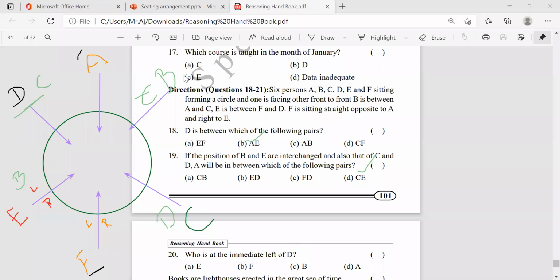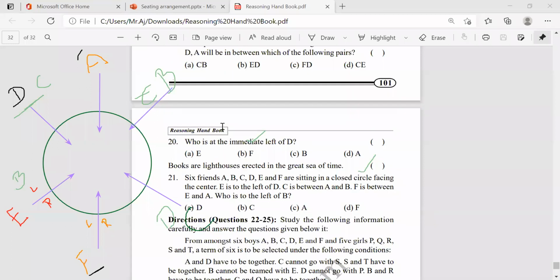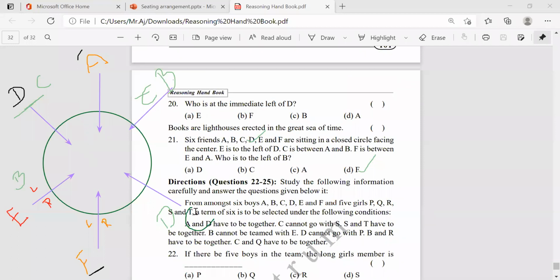And next one. Who is the immediate left of D? So think, don't consider the changing this one. First of all, previous what's the conditions? D is here, C is here. So D left will be this one. Where's that question? Left of D, it is A. Okay, so same, it's a print mistake. Okay, now is it clear?